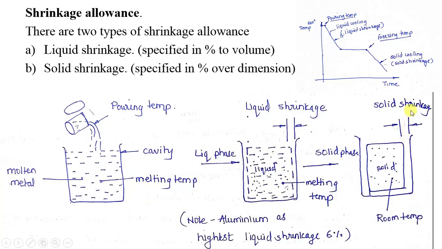So remember that the riser acts as a reservoir to fill this gap which occurs due to shrinkage. That concept will be seen in a further video, but right now just remember that whatever gap has been generated will be filled by a riser, which acts as a molten metal reservoir.